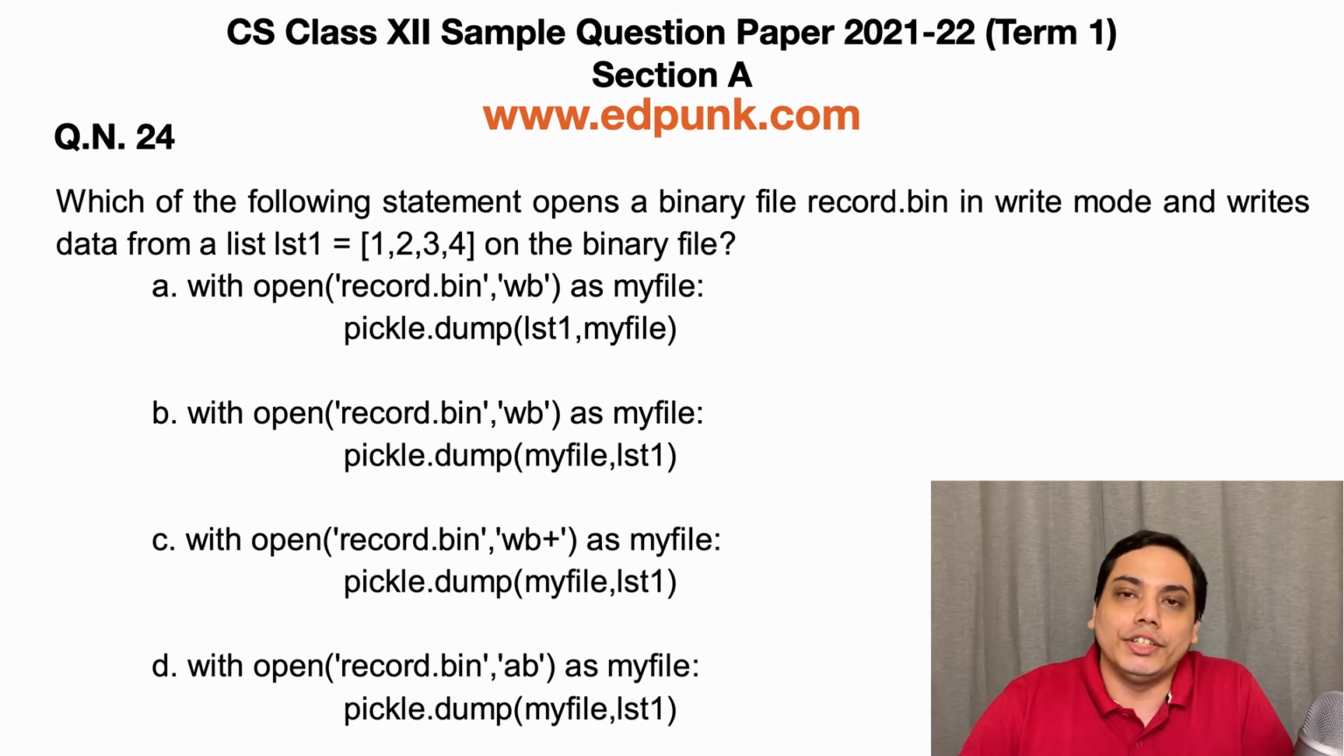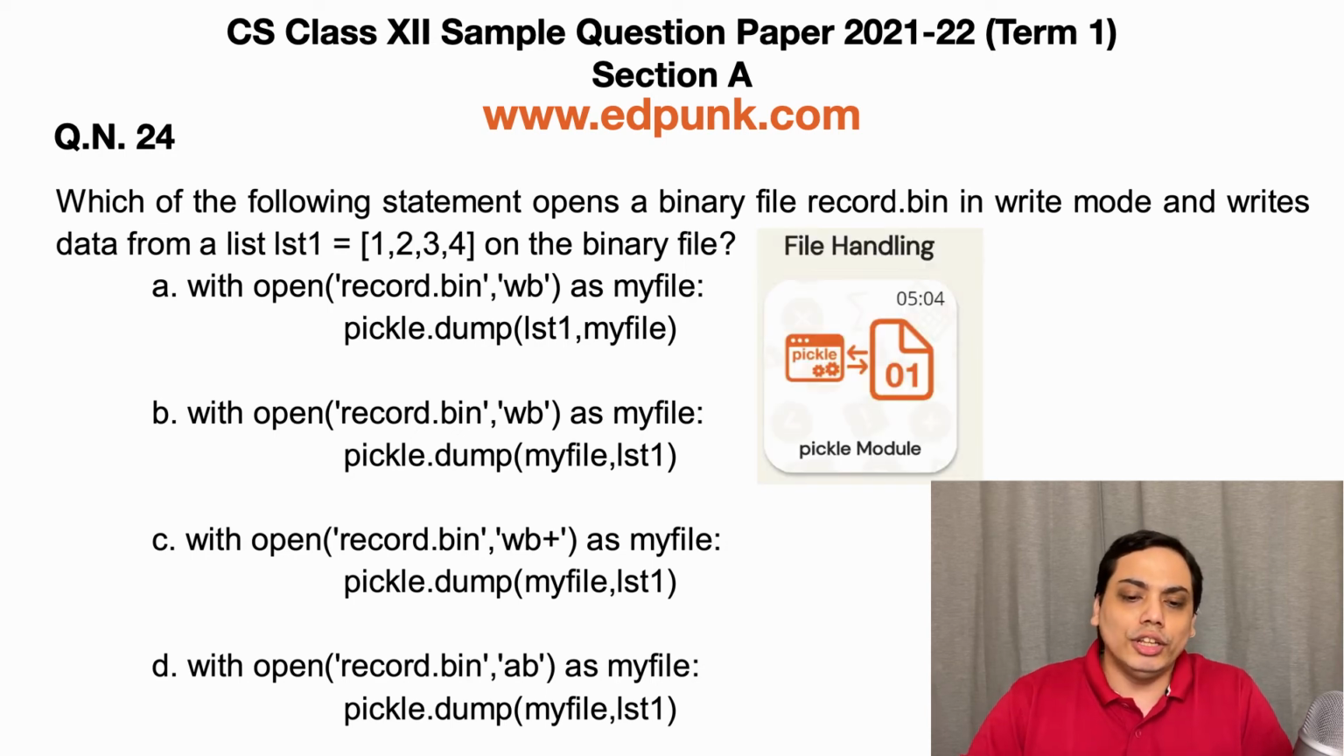Moving on to the next question, question number 24. Which of the following statement opens a binary file record.bin in write mode and writes data from list lst1 equal to items 1, 2, 3, 4 on a binary file? Now this question is based on the concept of binary files, and we interact with binary files in Python using the pickle module. So the options are A, with open record.bin wb as myfile, pickle.dump lst1, myfile.